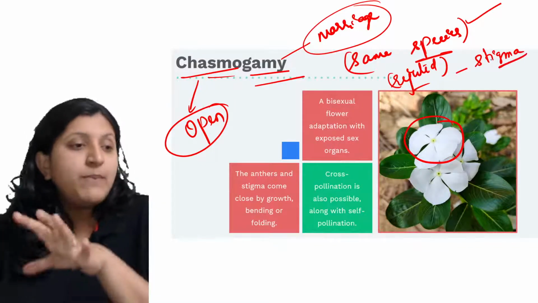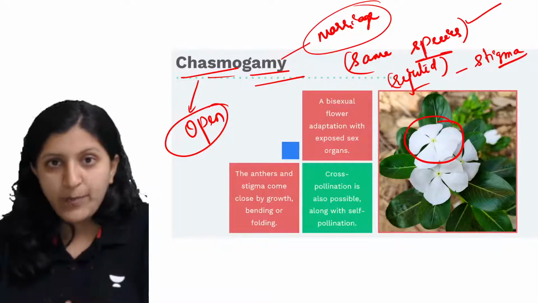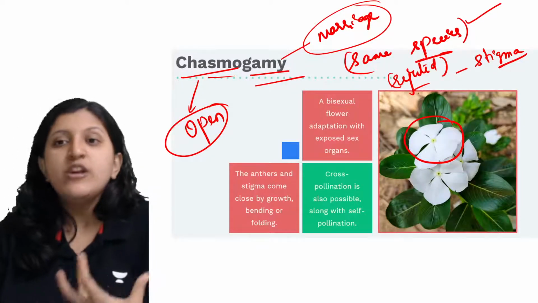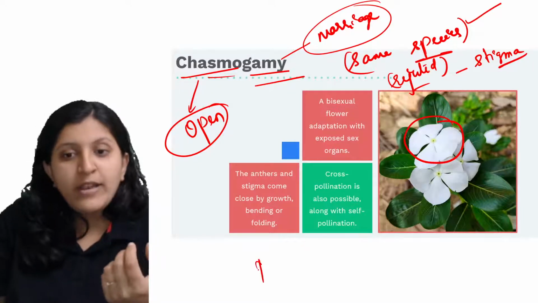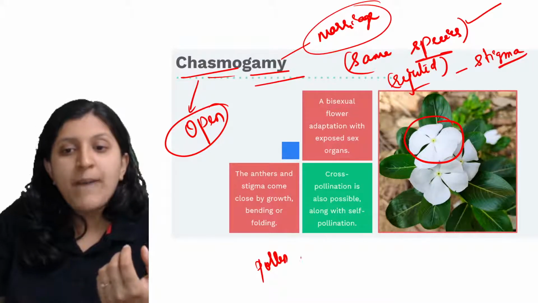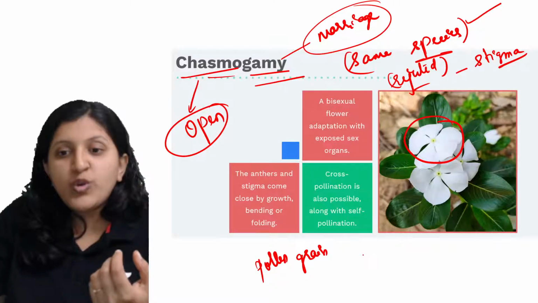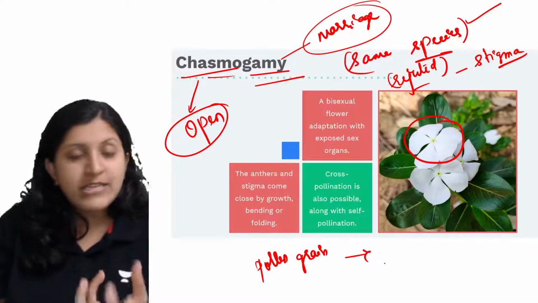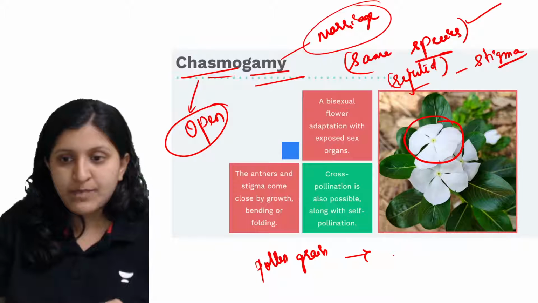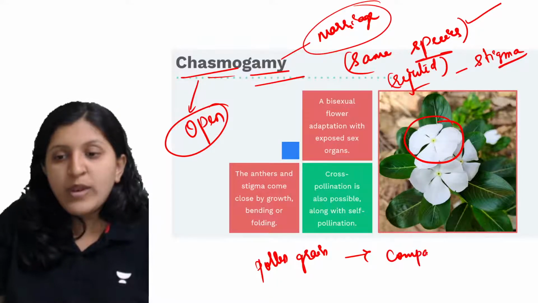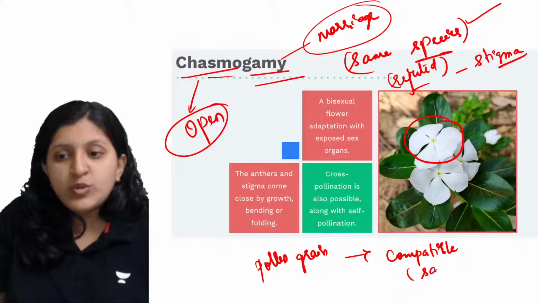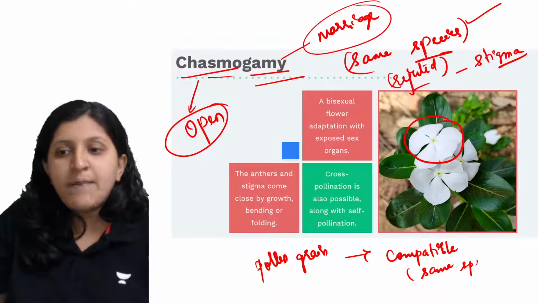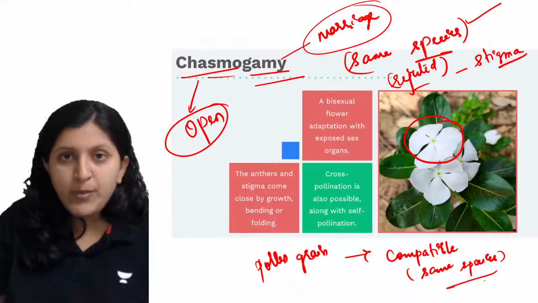So that is in the very beginning of the female reproductive part. You can see that the pollen grain has to be a compatible pollen grain. Non-compatible or incompatible pollen grains are not accepted. A compatible pollen grain is nothing but a pollen grain belonging to the same species. We call them compatible pollen grains.